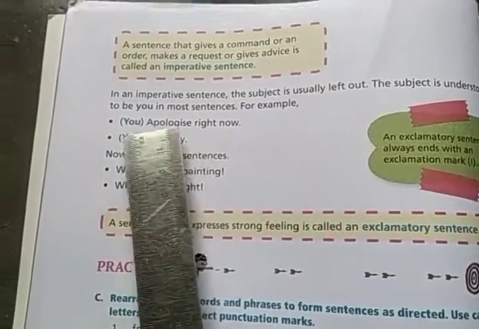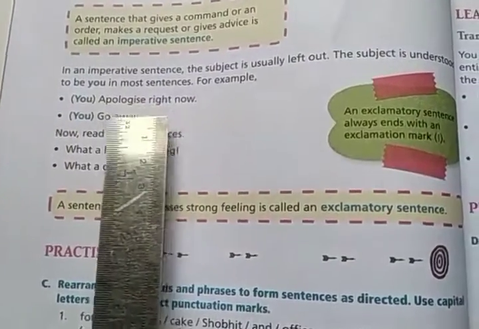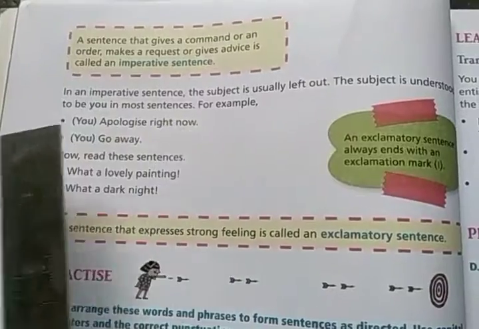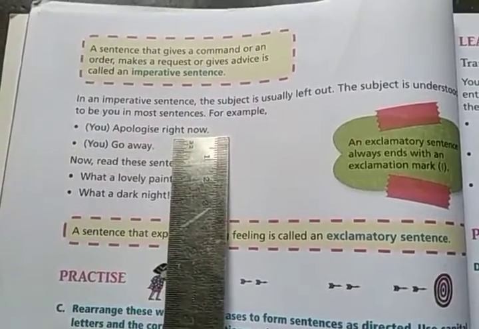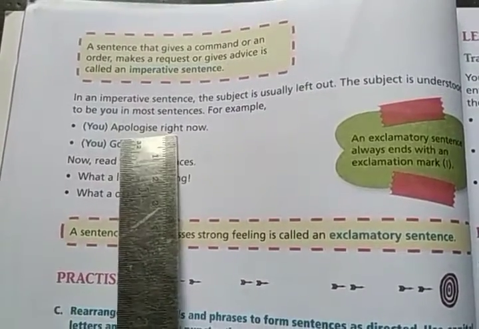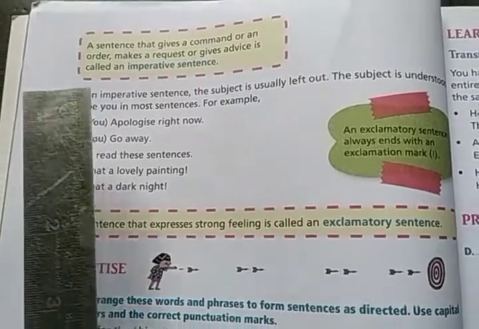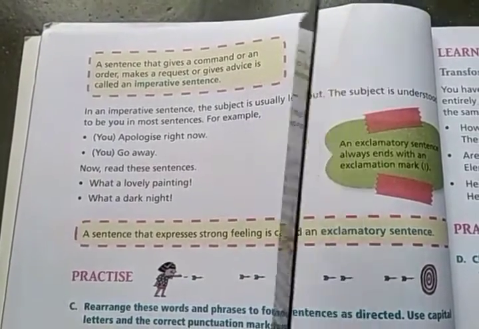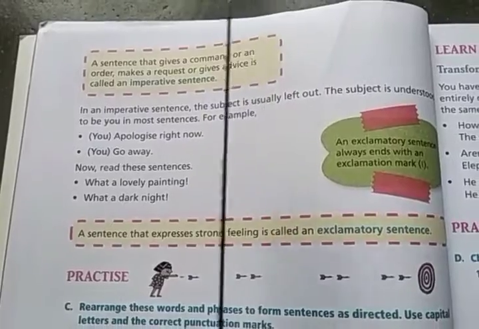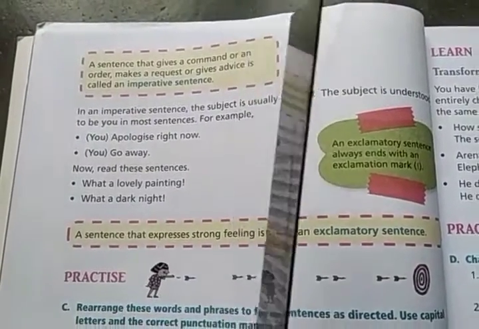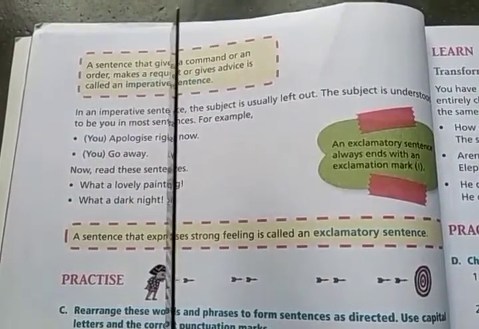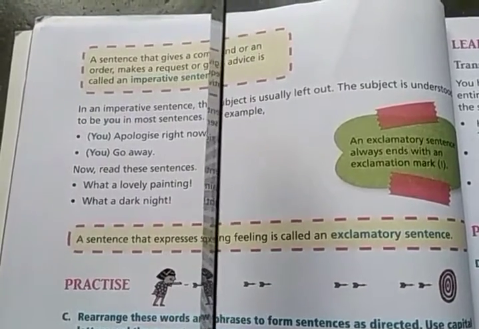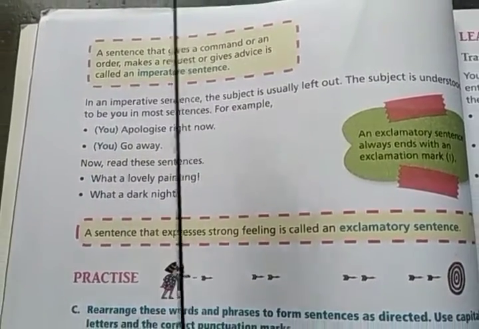For example, the sentence is apologize right now. The subject is missing here. The subject will be you. When you say to someone apologize right now, you are not using the word you, but the subject is you.